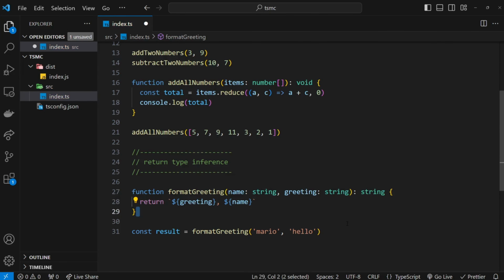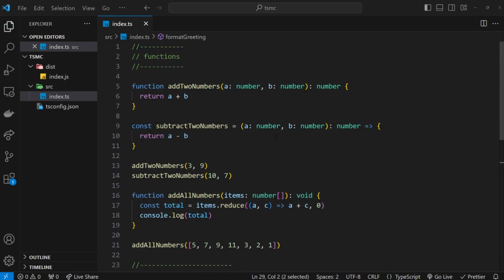All right, so like I said, there's functions in action. In the next video, we're going to look at another type called the any type.